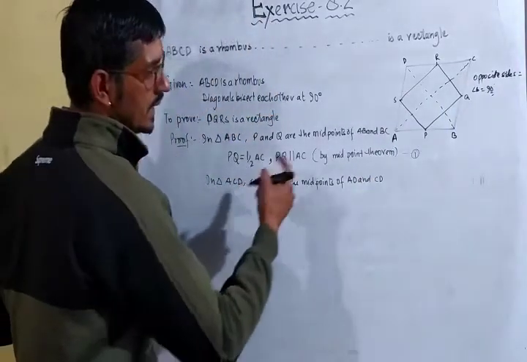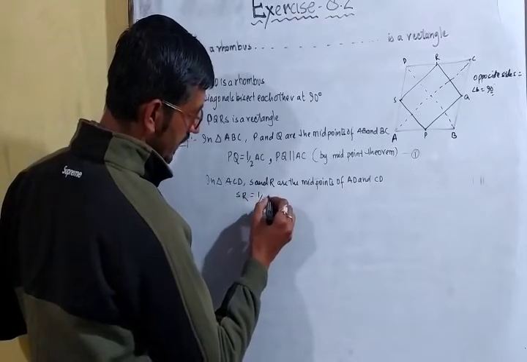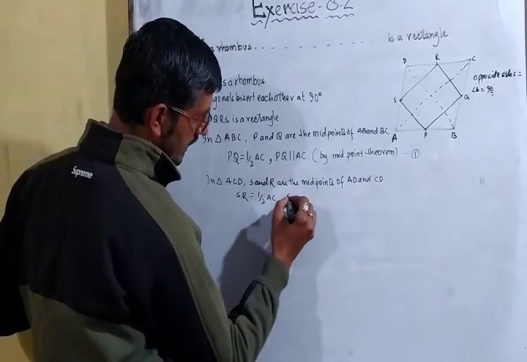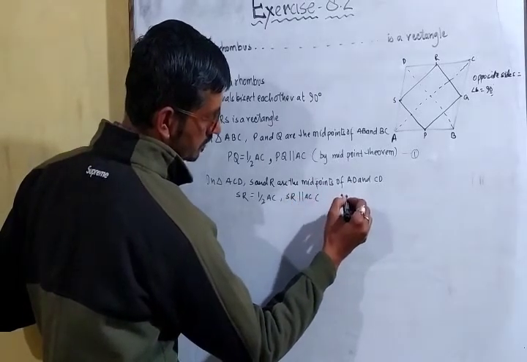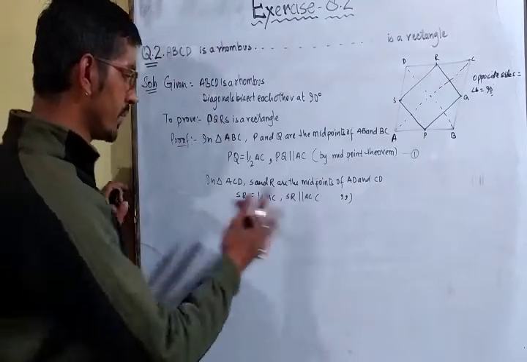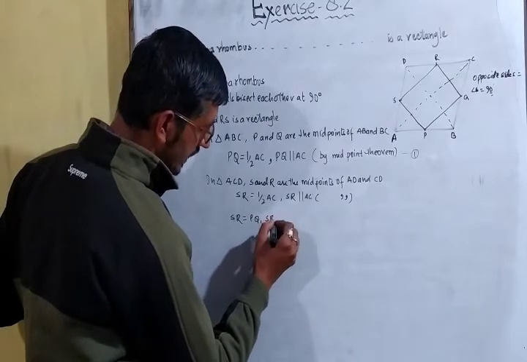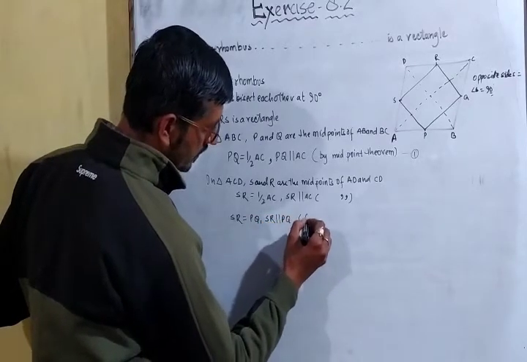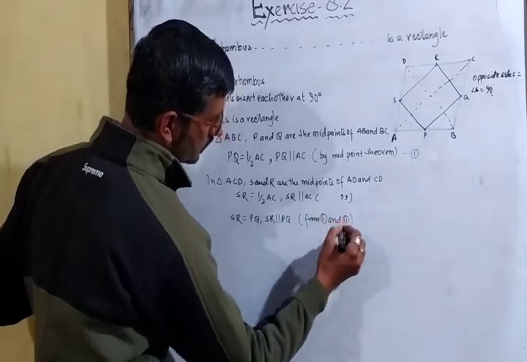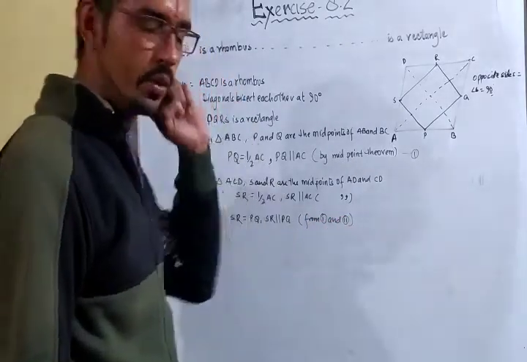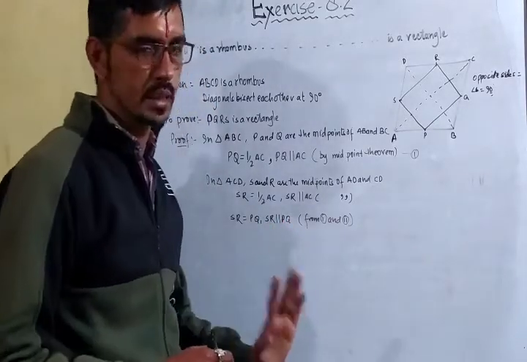Okay, so what we can say, कि SR will be equal to half of AC and SR will be parallel to AC by again the same reason, by midpoint theorem. So what we can say, कि SR equal to PQ and SR is parallel to PQ from 1 and 2. Okay, so we can conclude कि SR equal to PQ and SR is parallel to PQ as well.